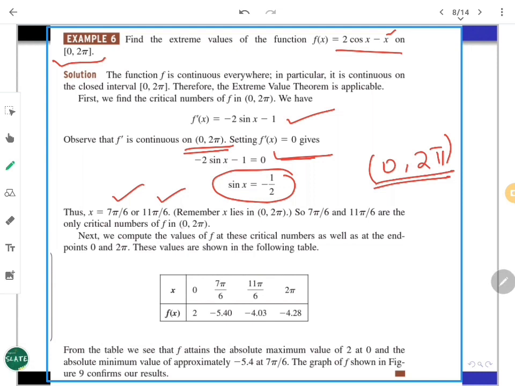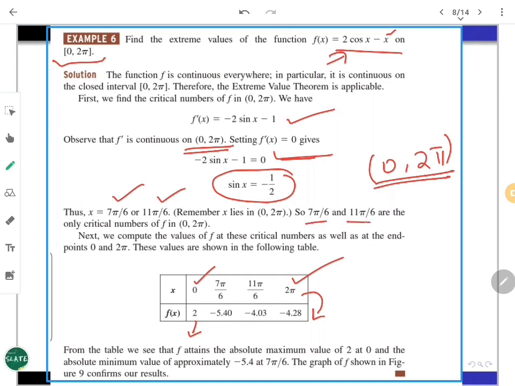So in between 0 and 2 pi, these 2 points are the ones which give f dash is 0. So critical points from that side is over. Now at the endpoints, 0 and 2 pi, also you have to look. In a tabulated way, you can calculate: 0 is one endpoint, 2 pi is another endpoint. Just give the evaluations of f of x for the corresponding x values. Put x equals 0, find out the final evaluation as 2. 2 pi also will give something like this.